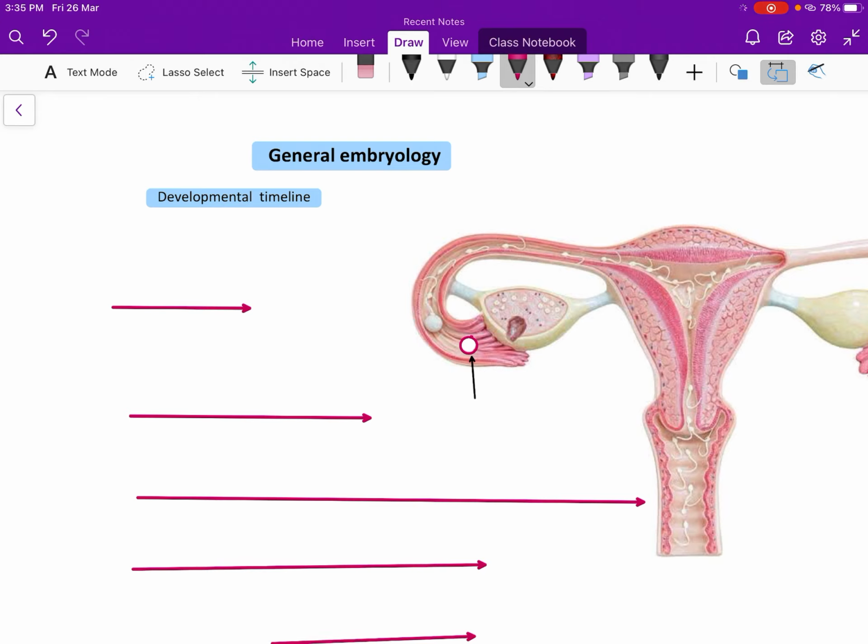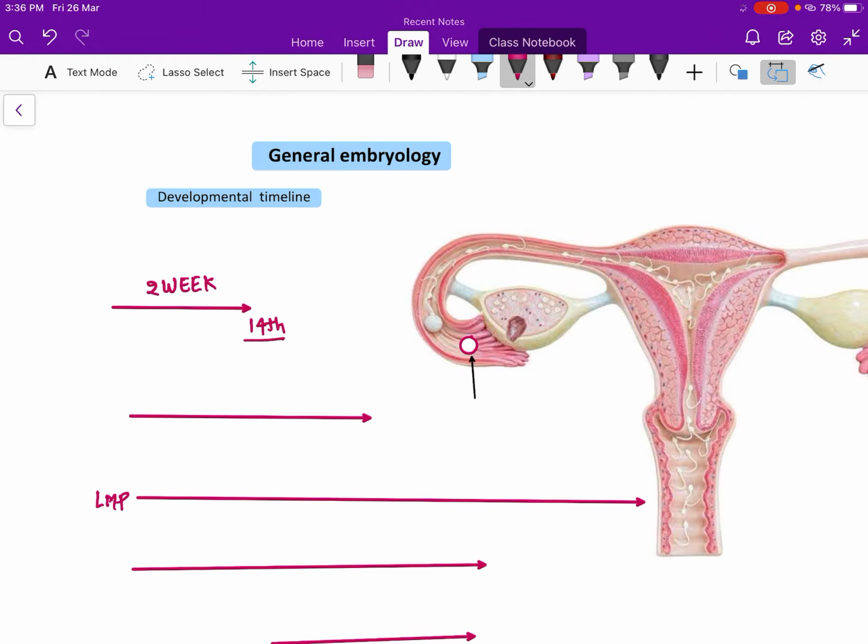So when any patient comes to our clinic and we ask her about her last menstrual period, suppose that this is the last menstrual period day, and from this last menstrual period day it takes 2 weeks to the ovulation at the 14th day.